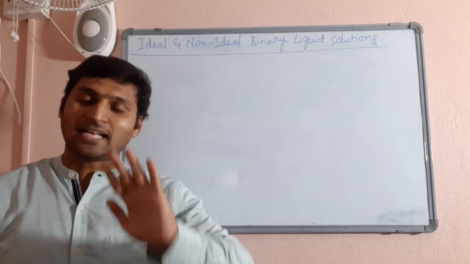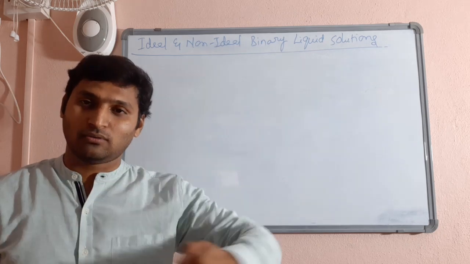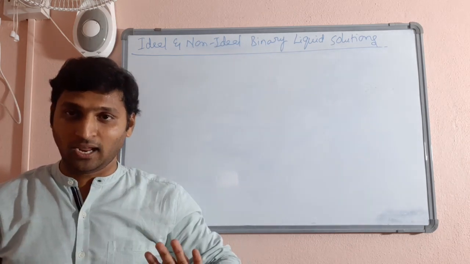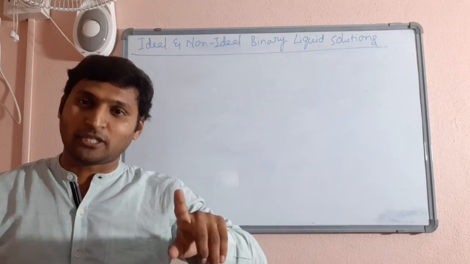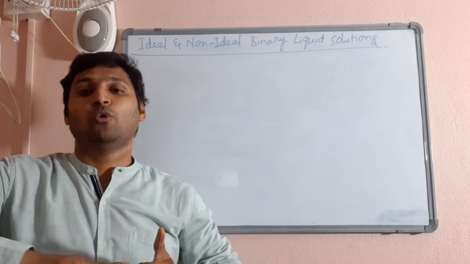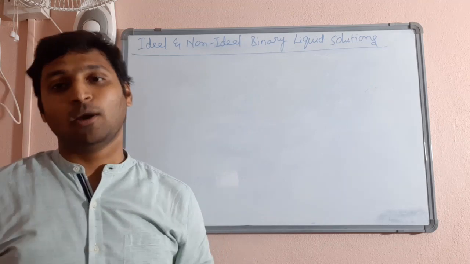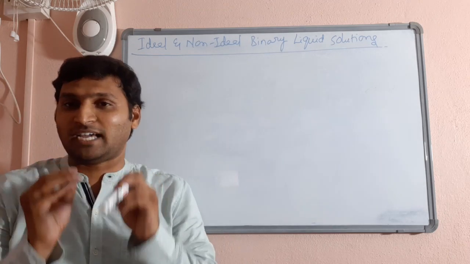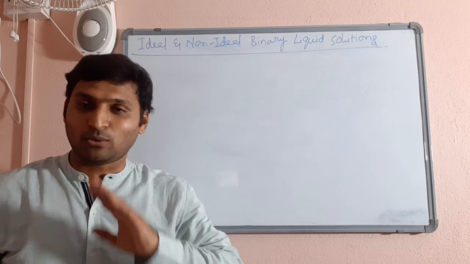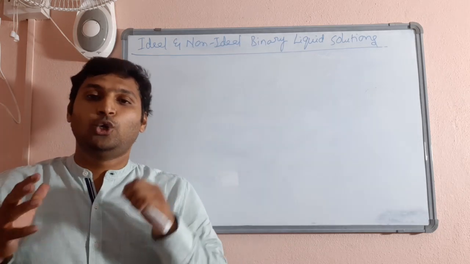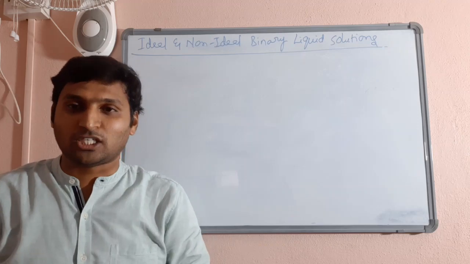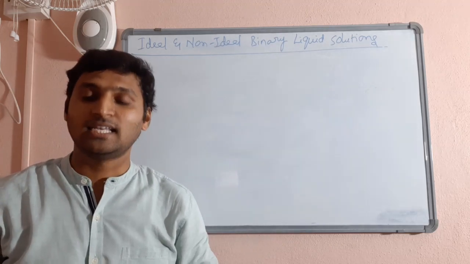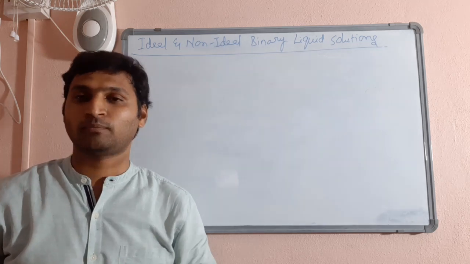As per Raoult's law, how the partial vapor pressures of each component liquid should vary and how the vapor pressure of the solution should be related to vapor pressures of pure liquids as well as mole fractions of the liquids in the solution, we have clearly understood, in the form of a graph also. Now the question is, do all liquid-liquid mixtures behave the same way? The answer is absolutely no.